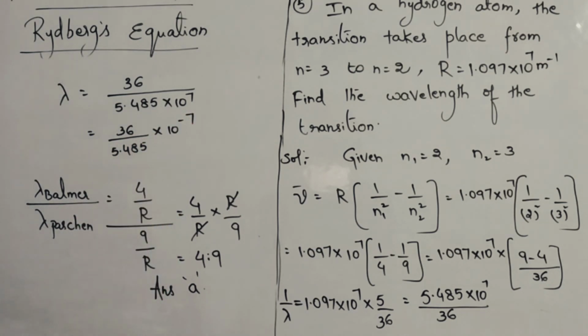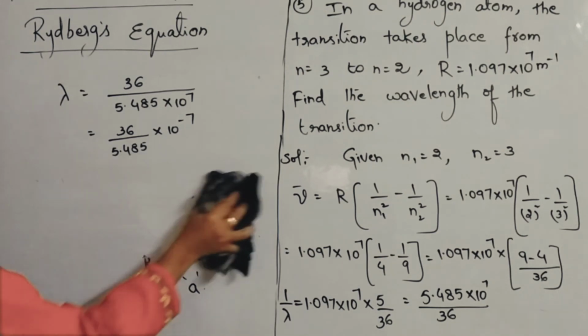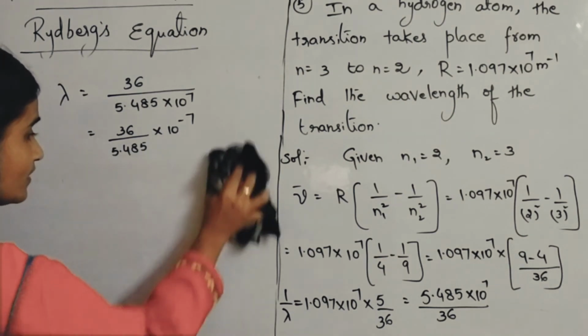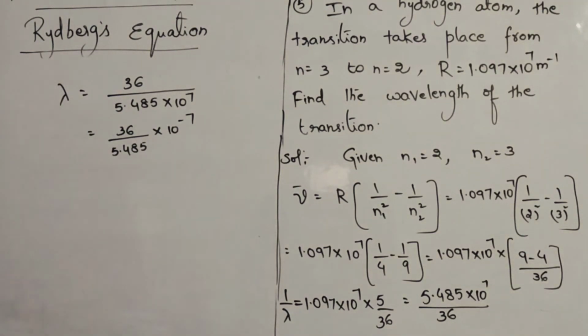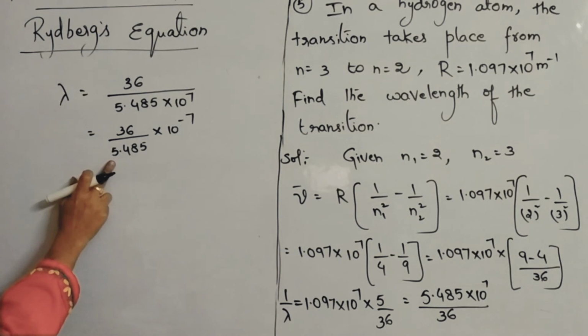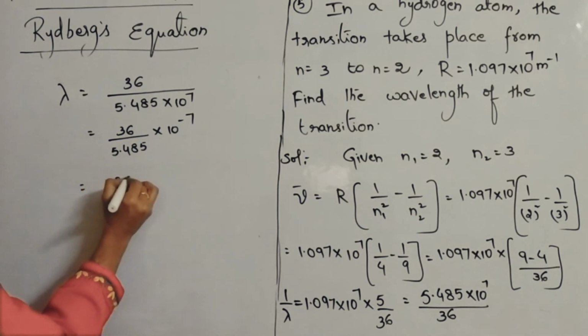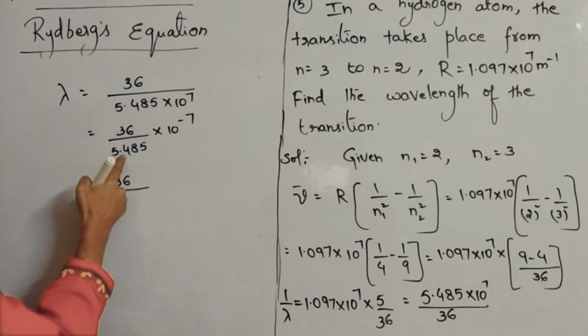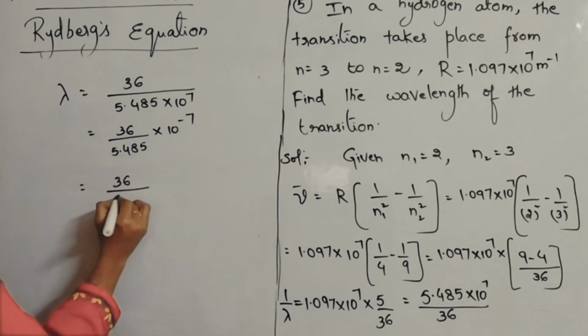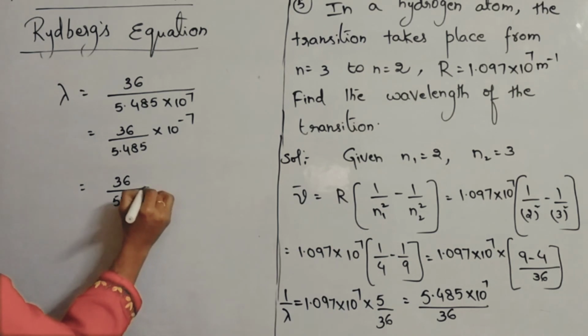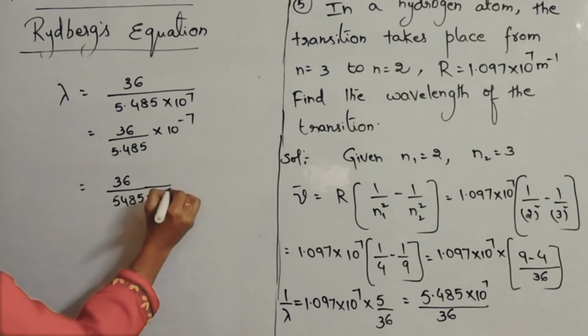Now if you simplify this, 36 by 5.485, here also there are 3 digits after the point, so 5485 into 10 power minus 3 I can write.